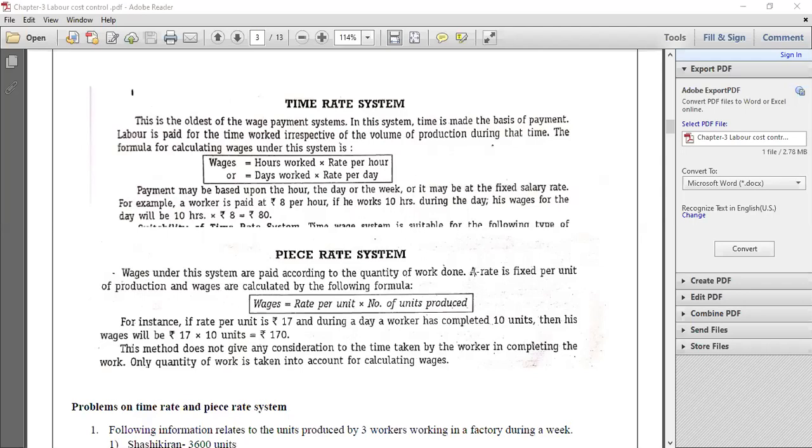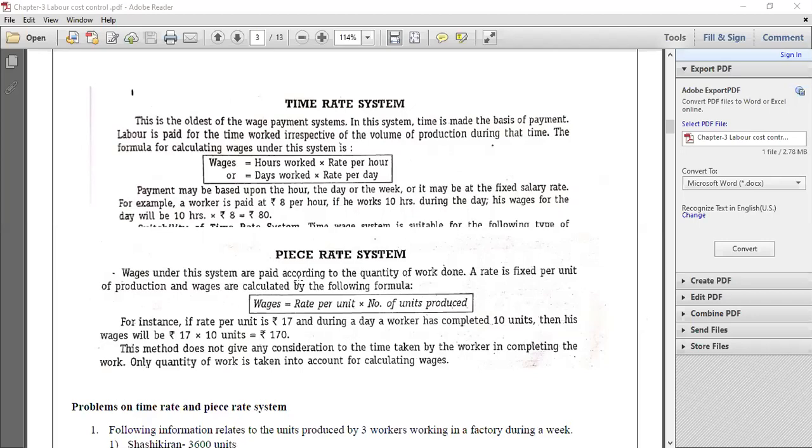Now again we have one more system for making payment of wages called as piece rate system. So here, unlike a time rate system, under piece rate system the wages will be paid based on the number of units produced by a particular laborer during a particular time period. Under the piece rate system, a fixed rate will be mentioned for 1 unit. For example, if a particular laborer is manufacturing one bottle of Coca-Cola, 10 rupees will be paid. So in case if he manufactures 100 bottles, 10 rupees into 100 bottles, at the end of the day he will get 1000 rupees as his wages.